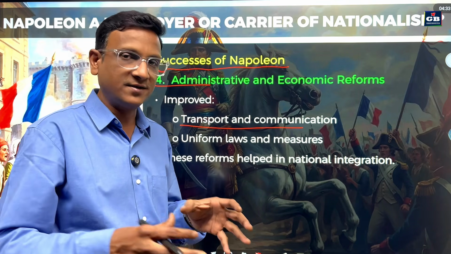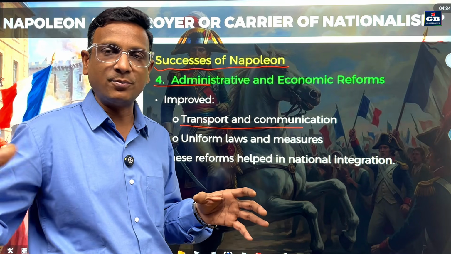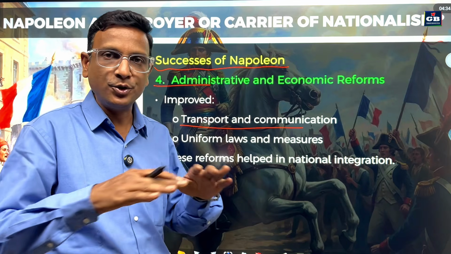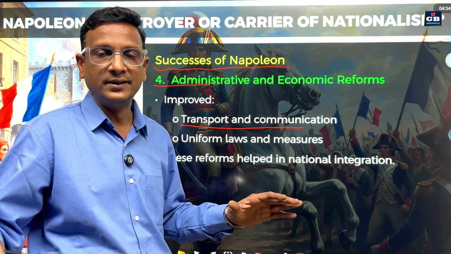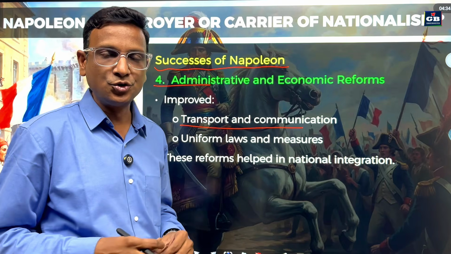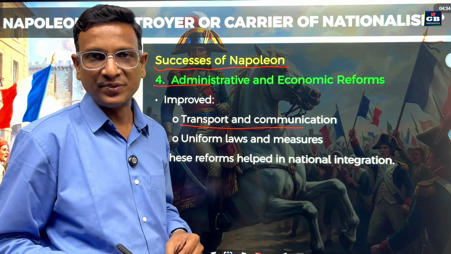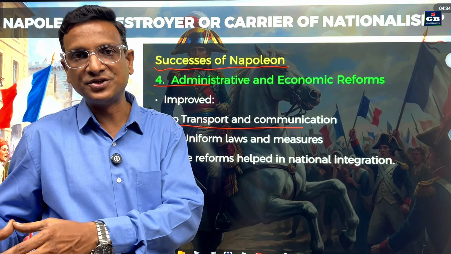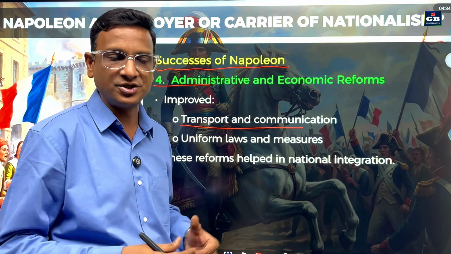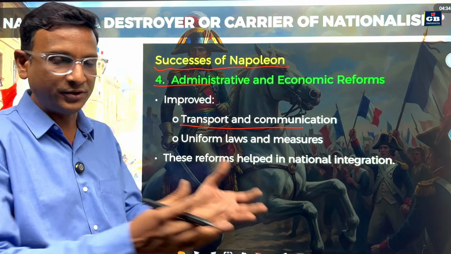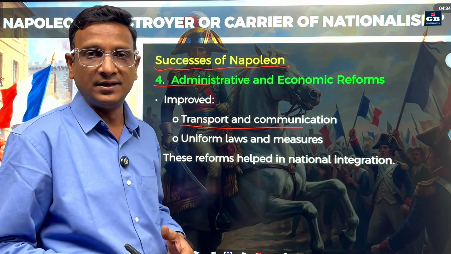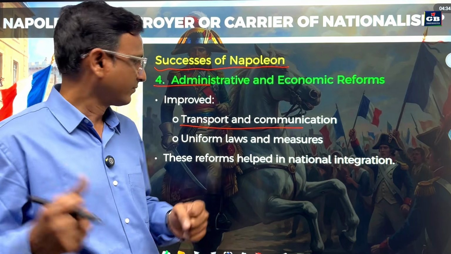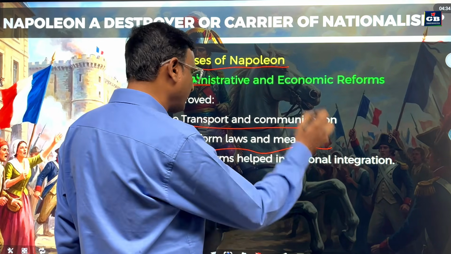Different parts of Europe, he is conquering one part, another part, another part. But in all the parts of Europe, he made uniform measurements. By that, trade becomes so easy. In one part of the country there is one kind of measurement, in the other part there is another kind of measurement. There is a lot of confusion when people go there to buy or sell. So standard measurements mean trade becomes easy. So, uniform law and uniform measurements.